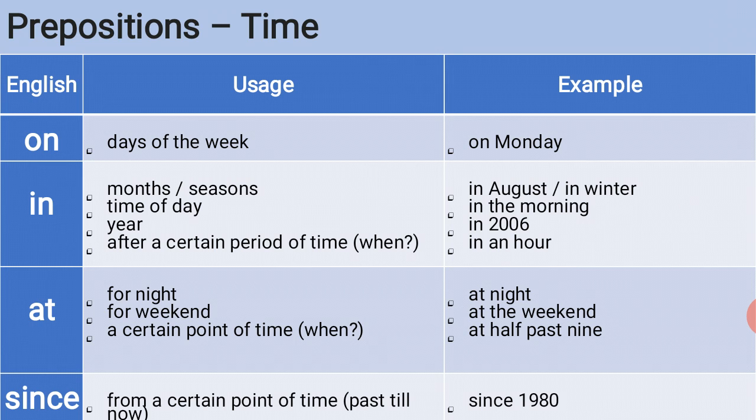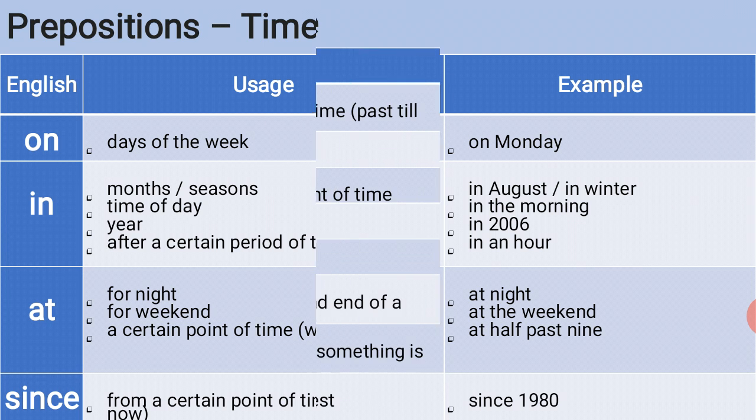The next word is at. Usage of at is for night. Example is at night. Usage of at for weekend. For example, at the weekend. Usage of at is a certain point of time. Example is at 9:30. The next word is since. Usage of since is from a certain point of time in the past till now. For example, since 1980.